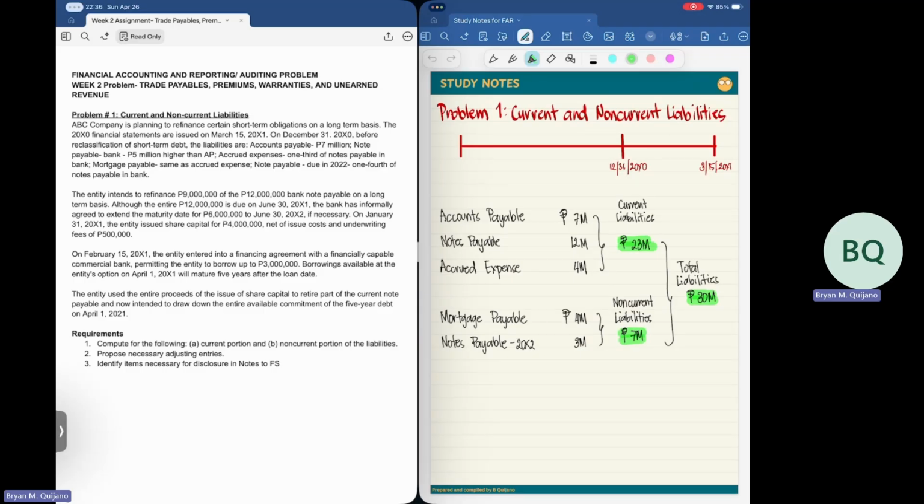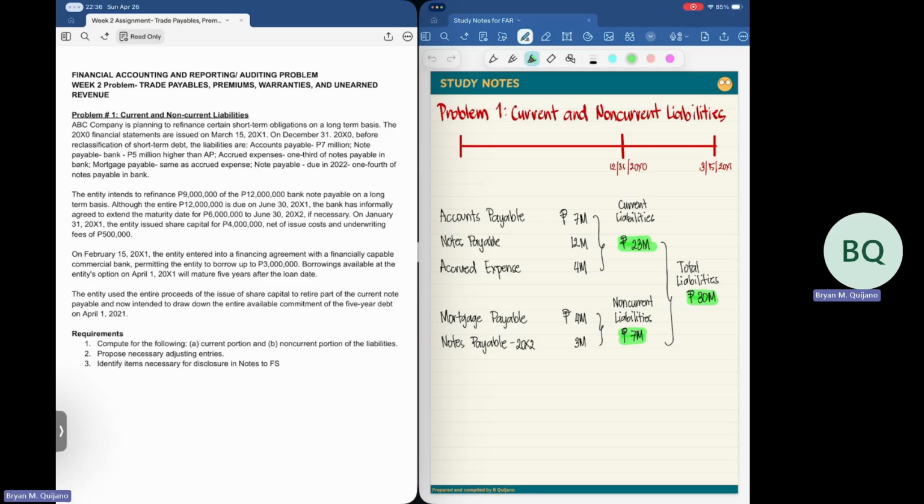We have here the accounts payable of 7 million. Sometimes it's called trades payable. So 7 million, that's a current liability. Then another component of current liabilities will be the notes payable, 5 million higher than accounts payable, so 7 million plus 5 million, 12 million. Then we have here accrued expenses. It says here that it is one third of the notes payable. So 12 million divided by 3, you will get 4 million.